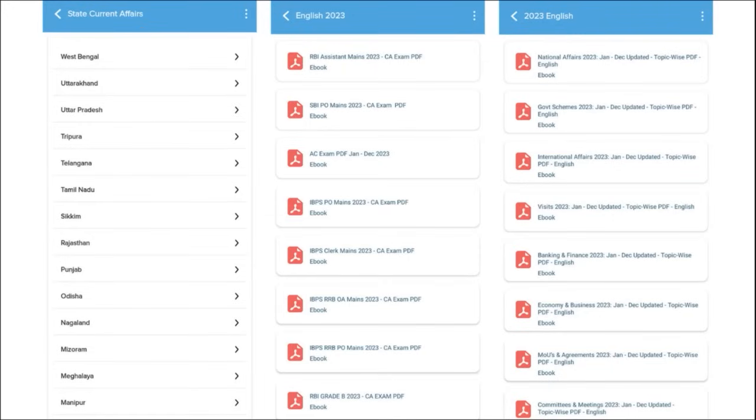Then for the students who are preparing for state exams, they will also benefit here, as we will make sure to provide state-wise current affairs for them. Apart from this, we also cover the topic-wise current affairs such as national affairs, government schemes, international affairs, banking and finance, economy and businesses, as these are the topics from which the examiner definitely asks questions, and these are covered on the monthly basis.